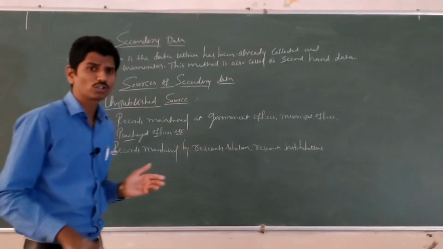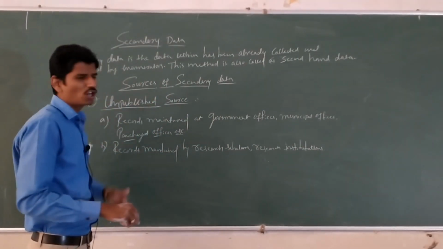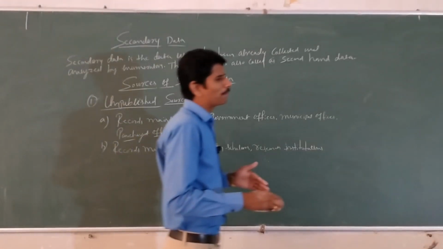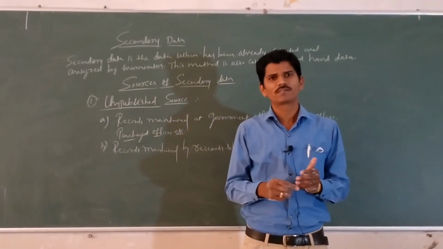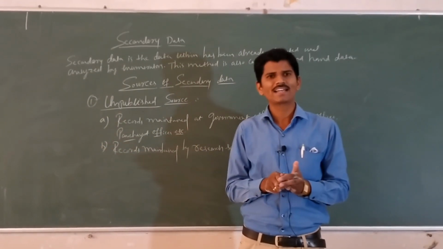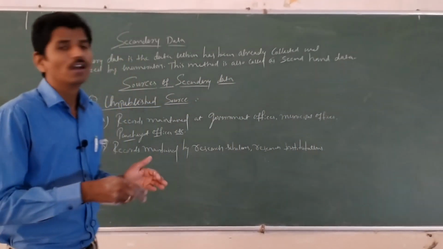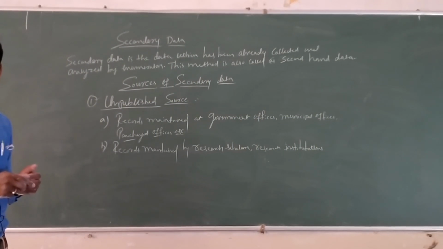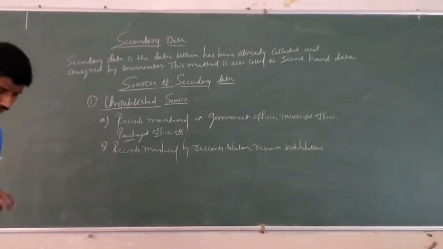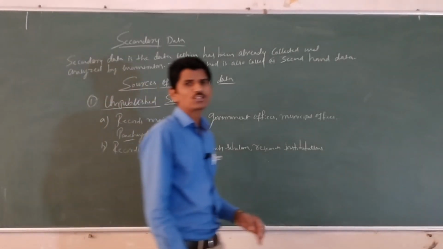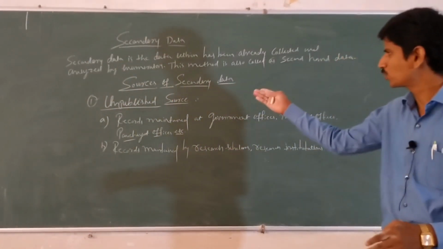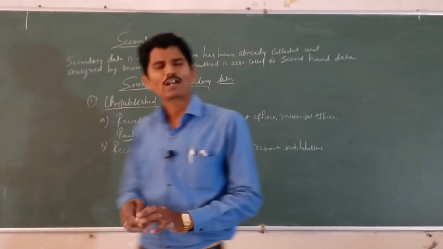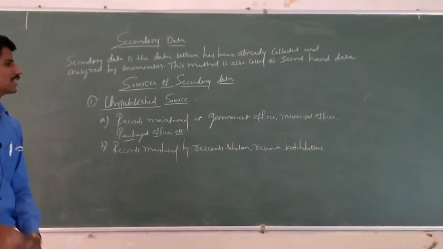There are totally two sources: one is the published source and another is the unpublished source. Published sources are official publications of international bodies such as IMF, UNO, IBRD, etc., official publications of state and central government, publications of magazines, newspapers, etc., and various websites on the internet. The unpublished sources are the records maintained at government offices, municipal offices and panchayat offices, and records maintained by research scholars and research institutions.